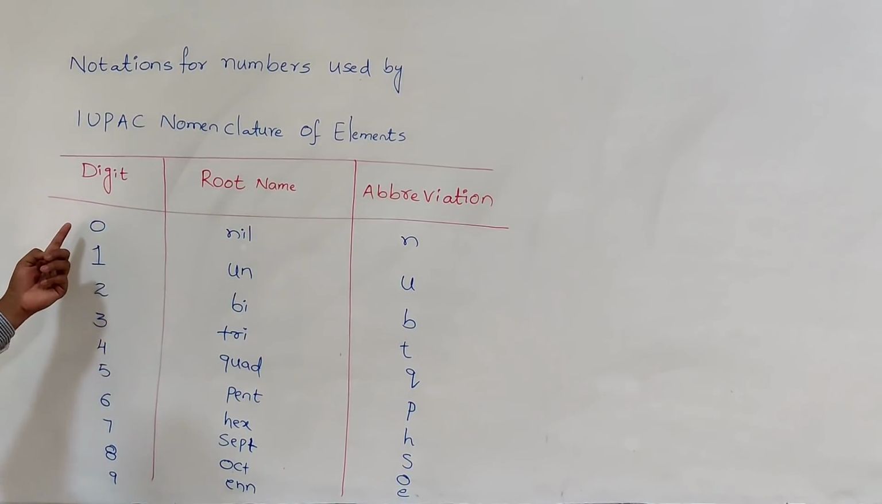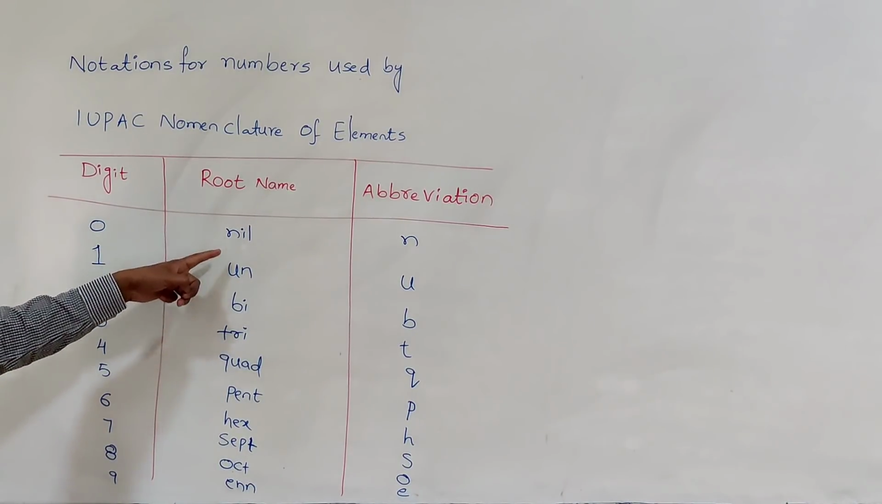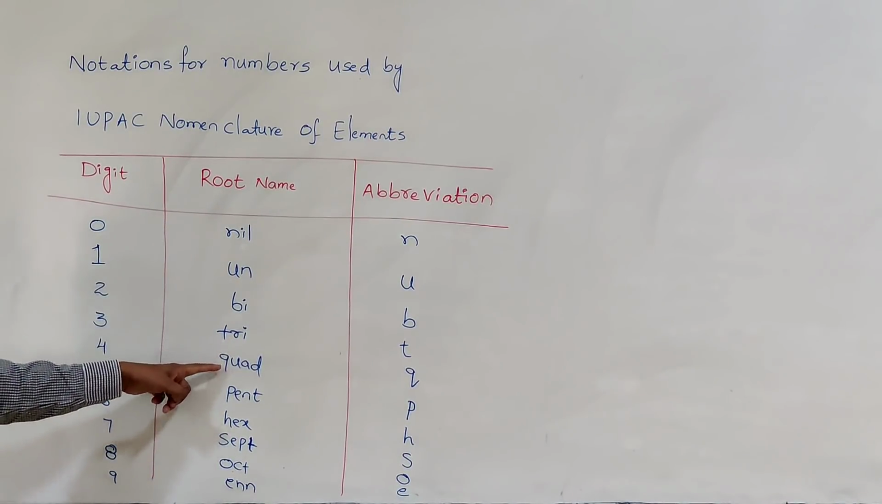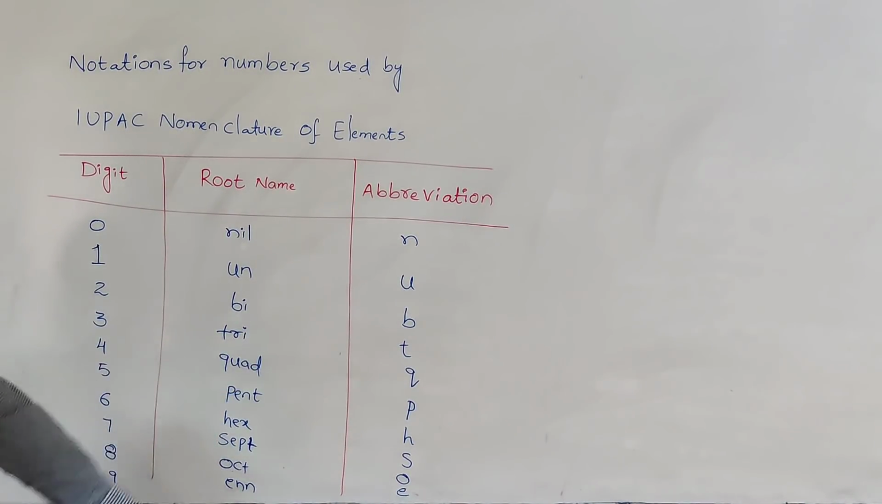And for 0, 1, 2, 3, 4, 5, 6, 7, 8, 9, the root words are nil, un, bi, tri, quad, pent, hex, sept, oct, enn, respectively.